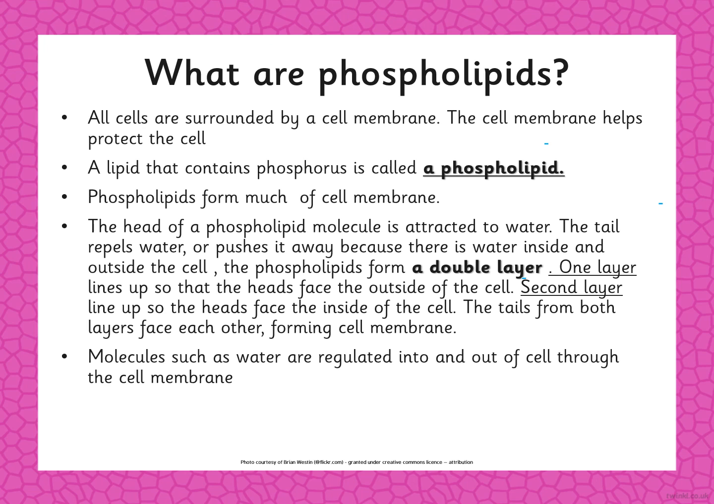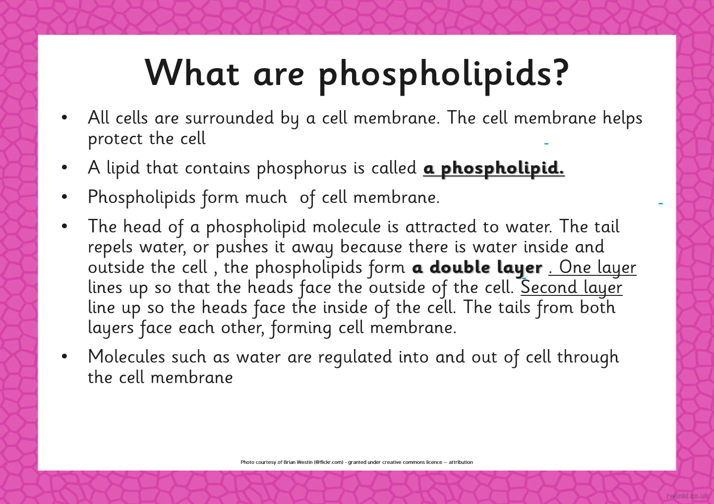A lipid that contains phosphorus is called a phospholipid. We all know lipids are fats and don't mix with water. Their function is to store energy, like fats and oils, and we can find them in olive oil and fish. So a lipid that contains phosphorus is called a phospholipid. It has a unique structure, a unique diagram. We will see its diagram.